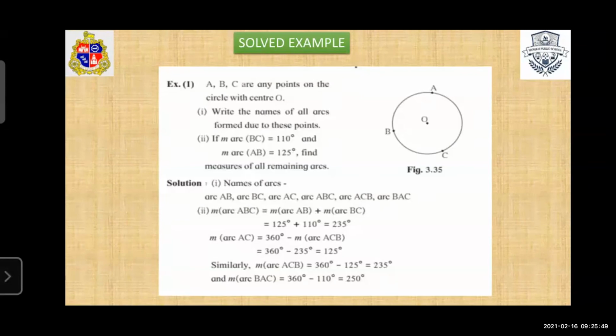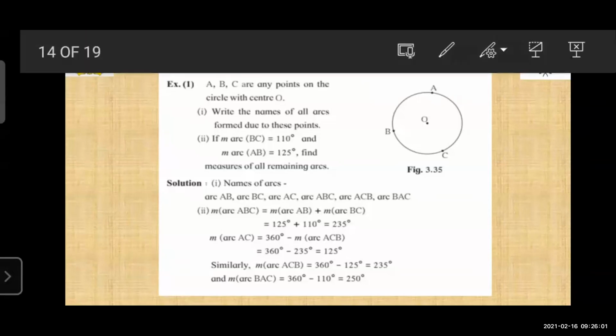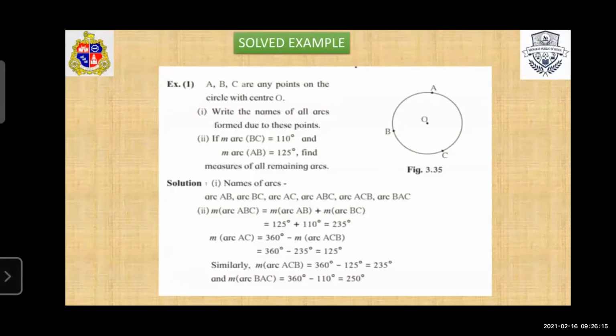Add AB and BC: AB is 125 and BC is 110. Add these two, we get 235. As ABC is 235 and we have to find AC, 360 minus measure of arc ABC gives AC. So AC is equal to 360 minus 235, which is 125.